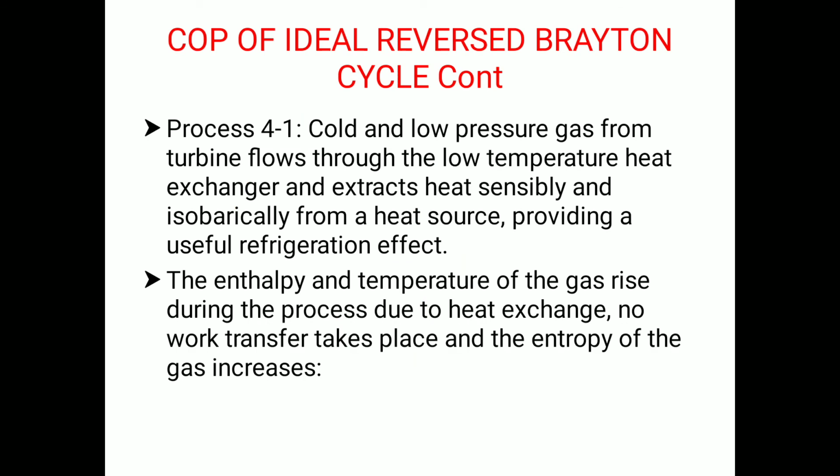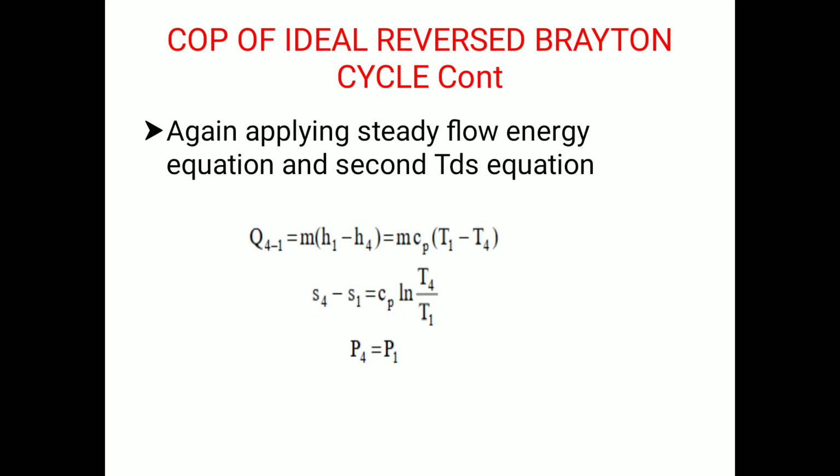Process 4 to 1: cold and low pressure gas from the turbine flows through the low temperature heat exchanger and extracts heat sensibly and isobarically from the heat source, providing the useful refrigeration effect. The enthalpy and temperature of the gas rise during the process due to the heat exchange. No work transfer takes place and the entropy of the gas also increases. So these are the amount of heat and the entropy and pressure relations for process 4 to 1.